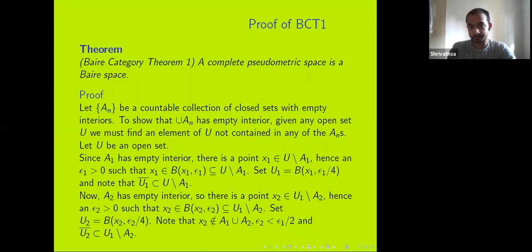And note that I have an epsilon 2 ball around x2. So I'm shrinking the radius again to 1/4 the size. And this time x2 is not in A1 union A2, because U1 is already distant from A1 and U2 is again distant from A2. And epsilon 2 is less than epsilon 1 over 2. Okay, and the closure of U2 is in U1 minus A2.